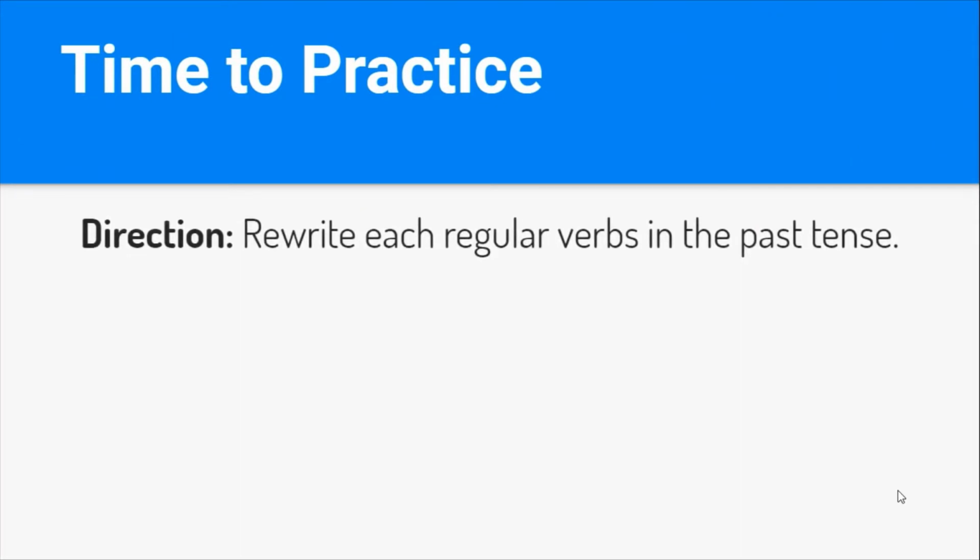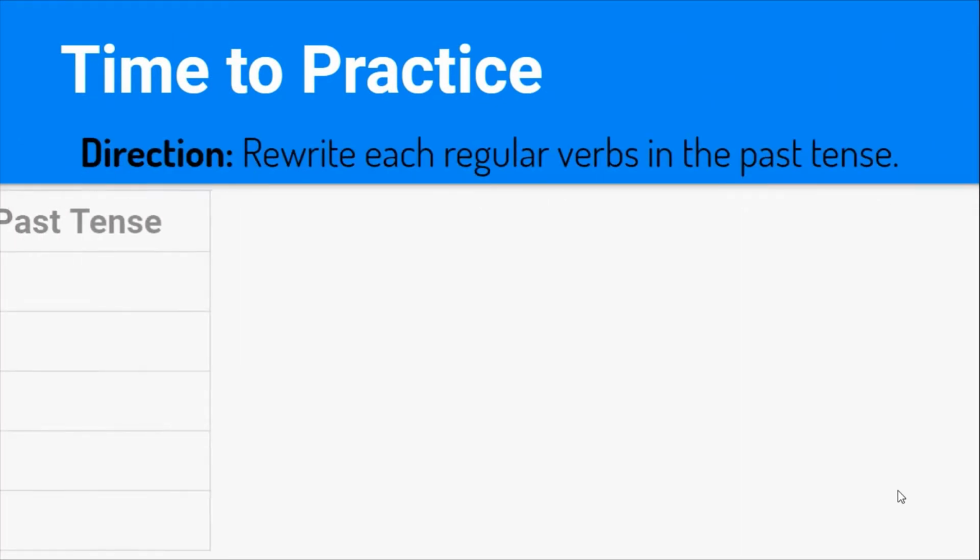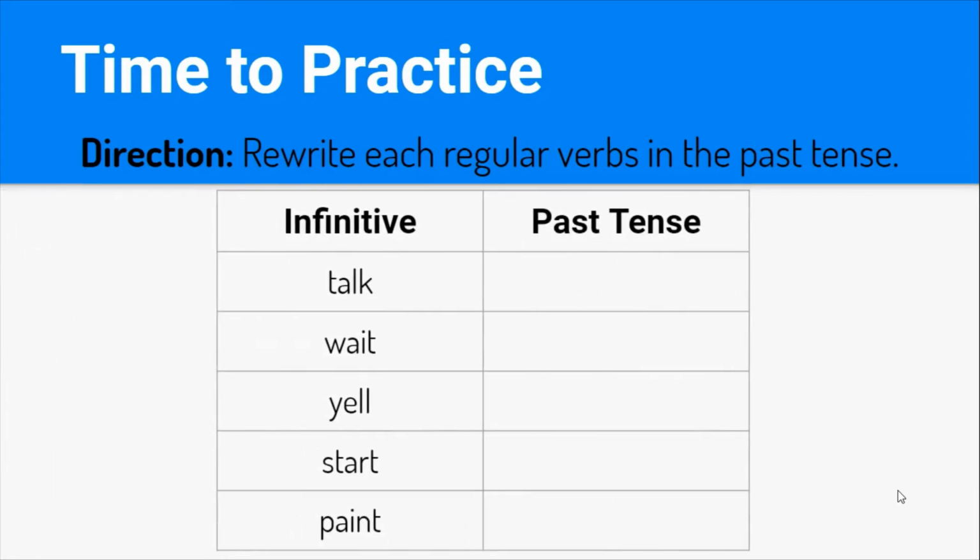Okay, so time to practice. Rewrite each regular verb in the past tense by doing what you need to do. Okay, so talk. What do we need to do to the word talk or the verb talk to put it into past? Yep, that's it. Just add the ed and now we have talked. So how about we practice? Let's go. Talk, talked. Okay.